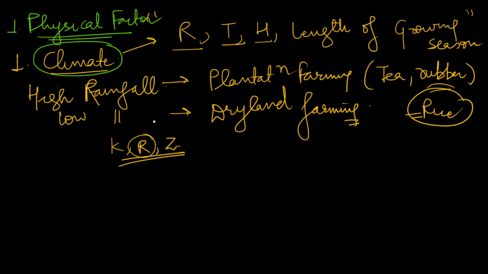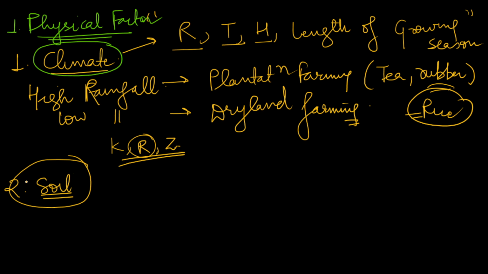In rabi crops you see wheat. Why? Because wheat grows in cool weather. It requires cool weather and somewhat drier conditions as compared to the rainy season. That is why wheat is a rabi crop. Secondly, the second physical factor would be soil. There couldn't be agriculture without soil. Although we now have hydroponic, aquaponic, and aeroponic farming, soil is still the most important factor for 99% of farming, 99.9% I must say.